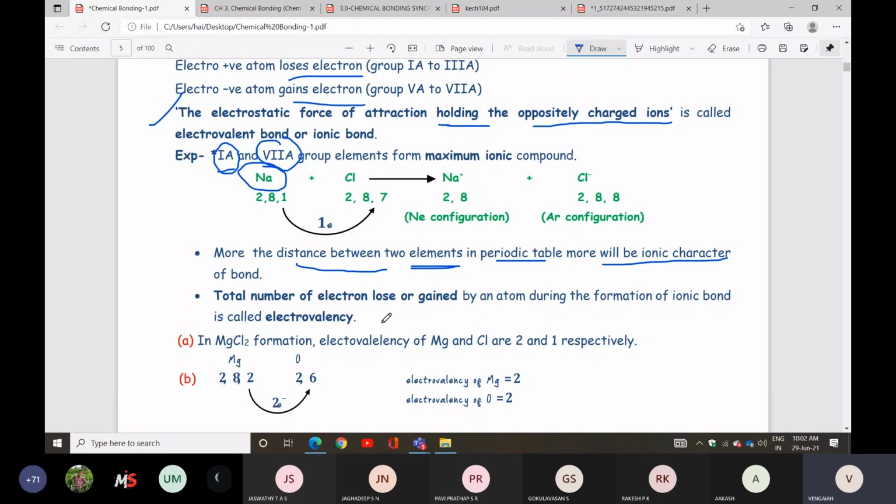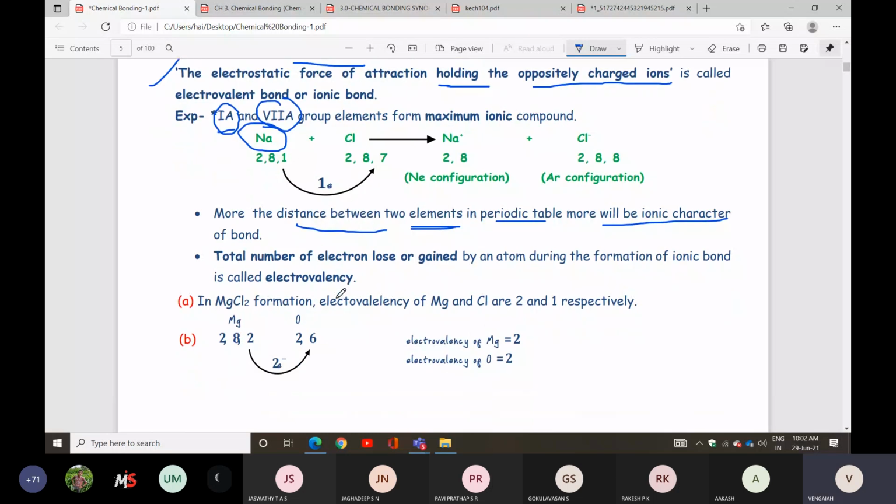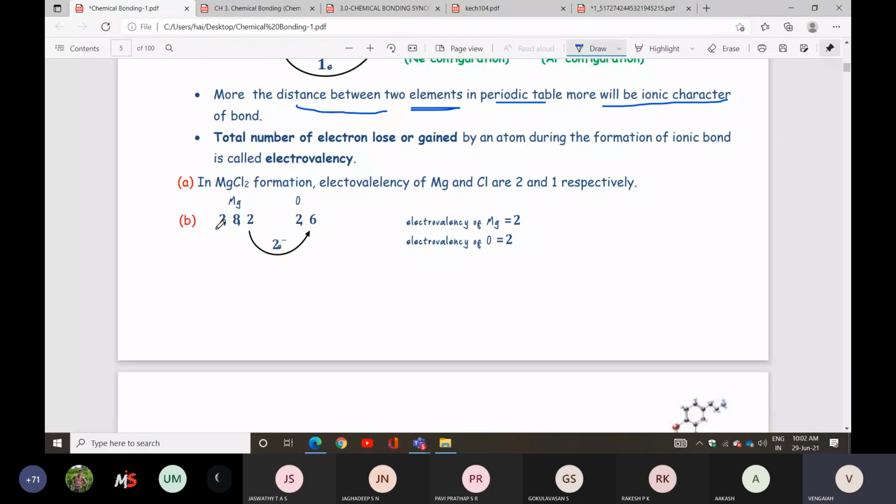You can take it. They even give an example of MgCl2 also. Mg is 2, 8, 2 and Cl is 2, 8, 7. So to attain stability, Mg will lose 2 electrons, and Cl will gain electrons. So these 2 electrons will be transferred to chlorine. Yes, like that you can check it.